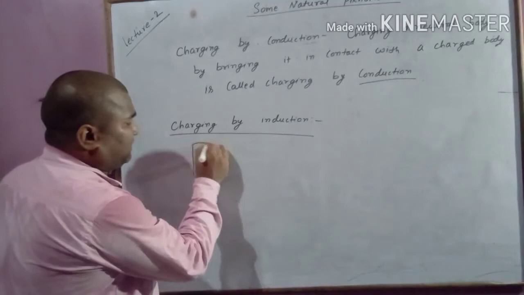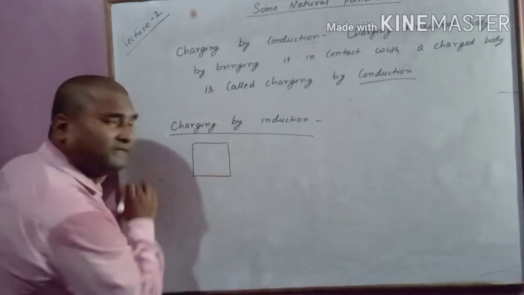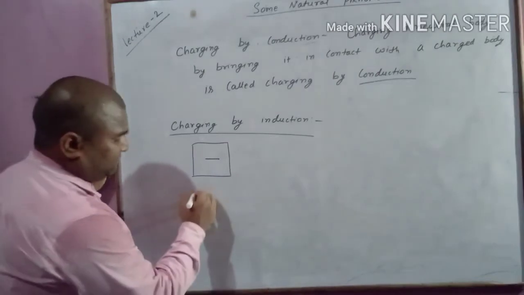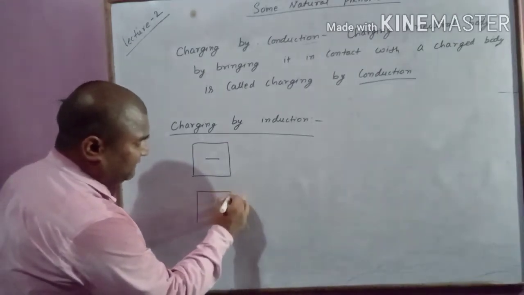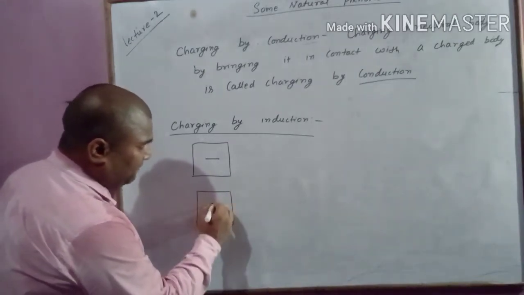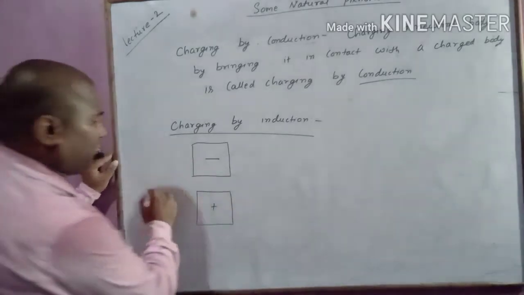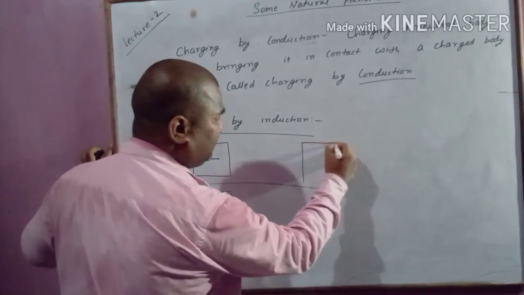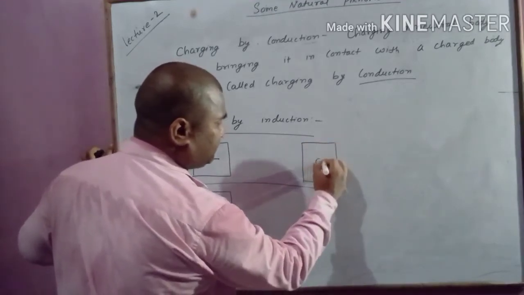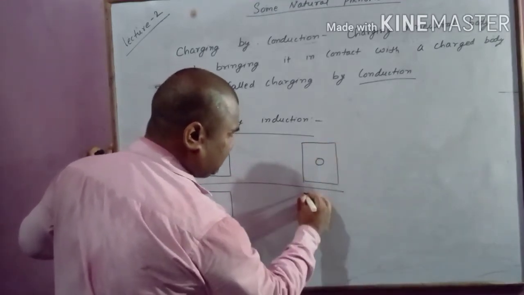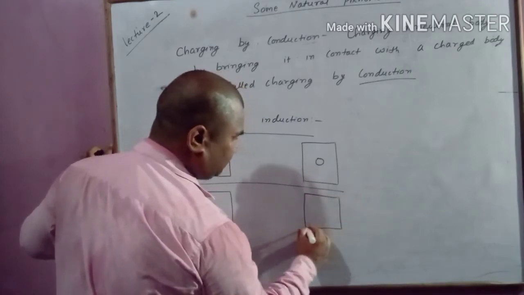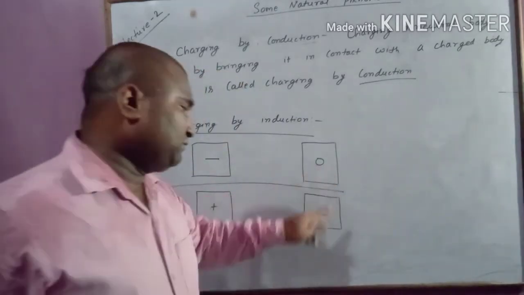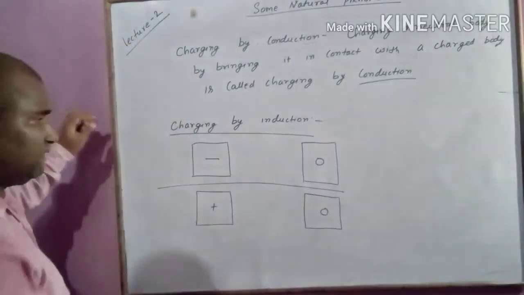For example, consider this is a negatively charged body and this is a positively charged body. This is a neutral body. This is also a neutral body. Means no charge on this, no charge on this.